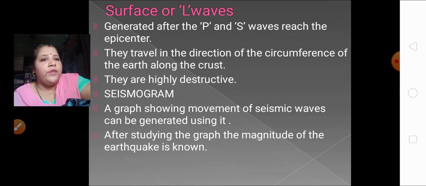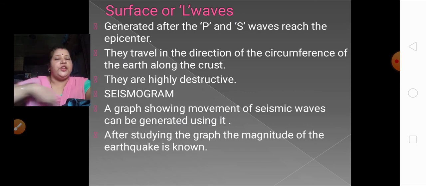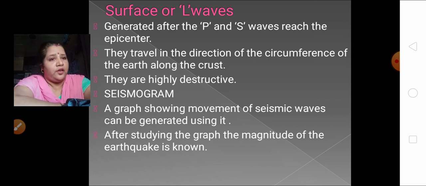A graph showing movement of seismic waves can be generated using it. Just now I showed you that. After studying the graph, the magnitude of the earthquake is known. Just now in the starting of the lesson, we learned how much magnitude the earthquake in Nepal had. It was 7.9 on the Richter scale. How do we come to know? With the help of this seismogram.